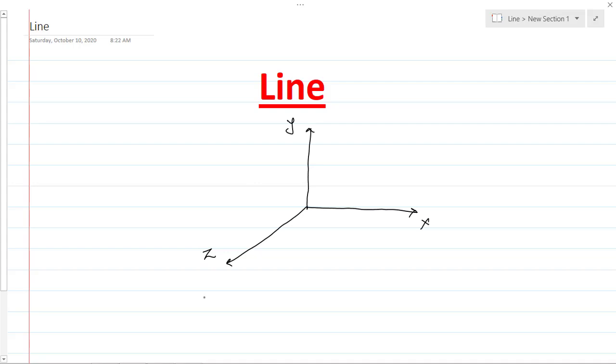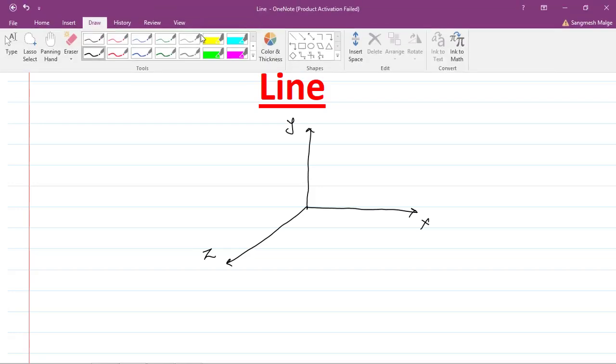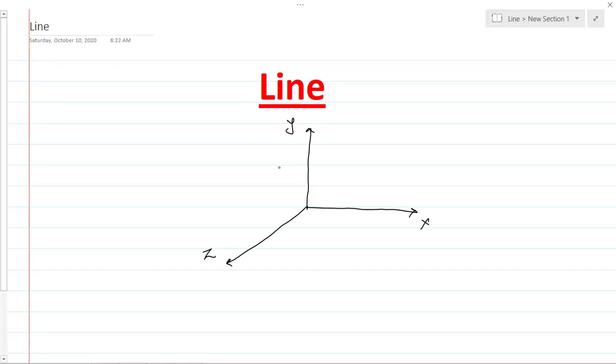So already we have studied the line in 2D space: y equals mx plus c, ax plus by plus c equals 0. Those are the standard equations of lines in 2D. Now what we have to do is, one more axis we are introducing, which is the z axis. So this is our xyz space, and let's have a line here. Suppose this is the line I am having, line L.